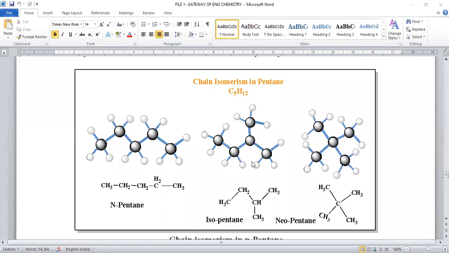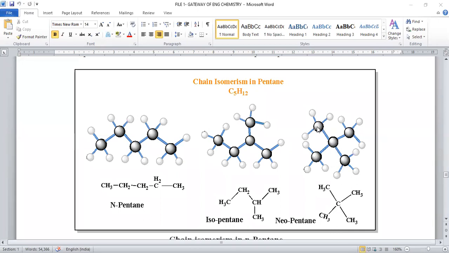Hence, we can say there is a difference in the chain length. Here initially 5 carbon chain length is there. In the second compound, 4 carbon chain length is there, where you can find decrease in the chain length, which is the second type of isomer. Whereas third type of isomer is we can change the chain length even to shorter one by increasing branching.